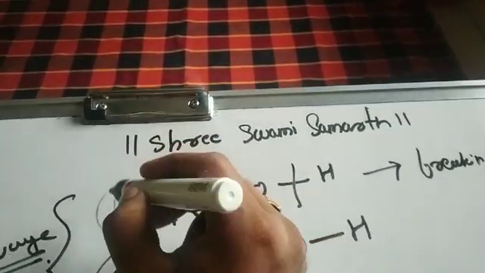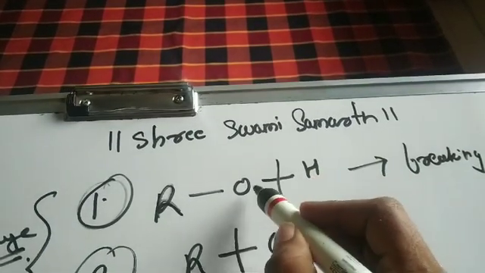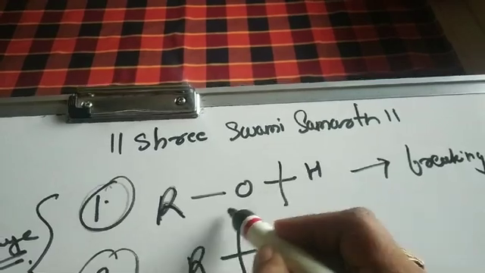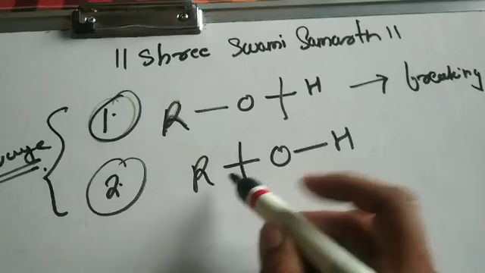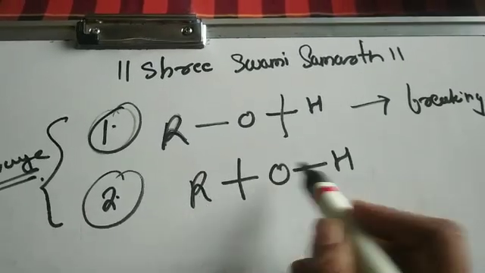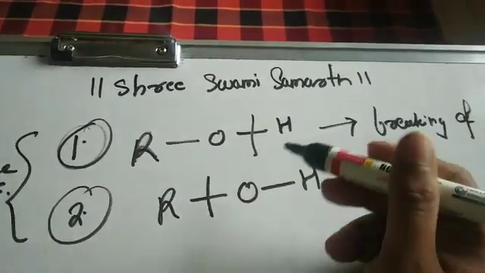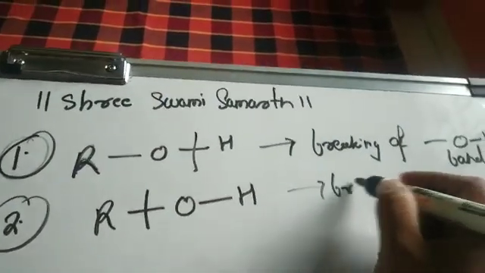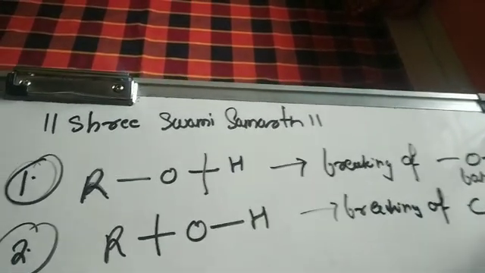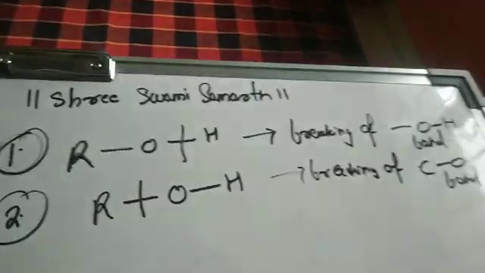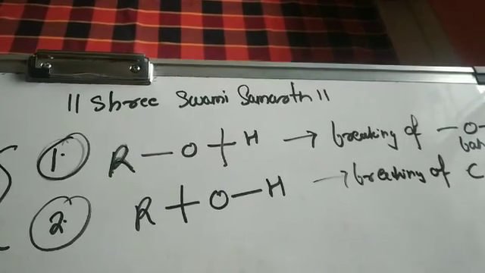So in the first case you can see that the ROH alcohol gets broken into oxygen and hydrogen, two parts, right? In the second case you can see this ROH alcohol gets broken into carbon and oxygen. That means the carbon and oxygen bond is broken. Here the oxygen and hydrogen bond is broken, right? So this is breaking of the CO bond, right? So my dear students, we are going to learn about these reactions. So let's learn about the first reactions.